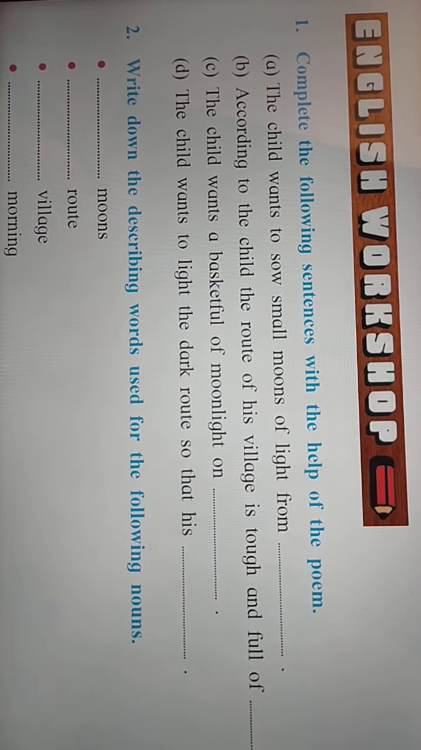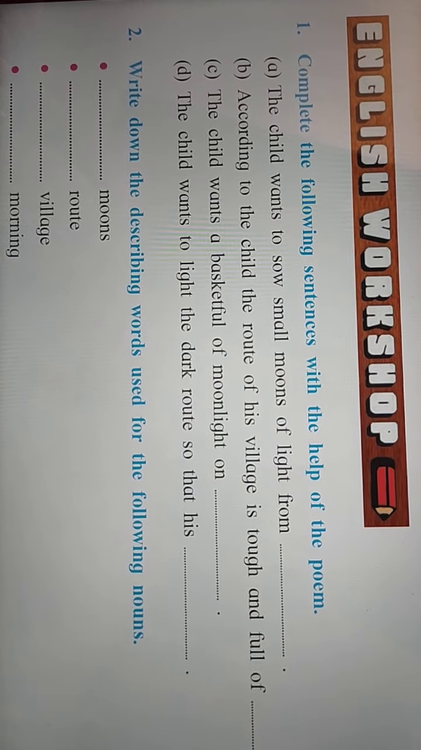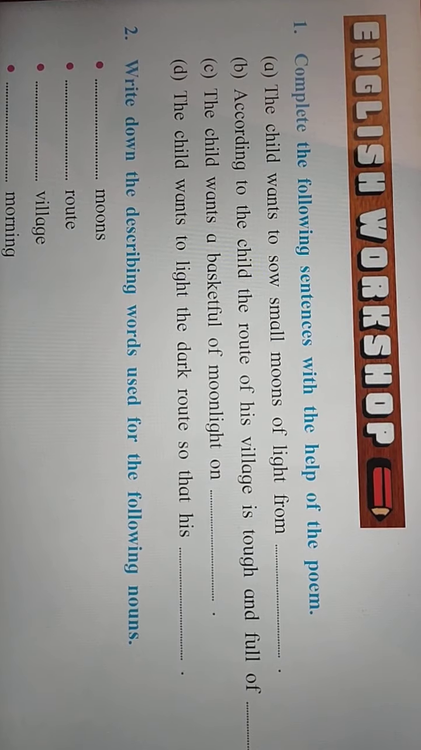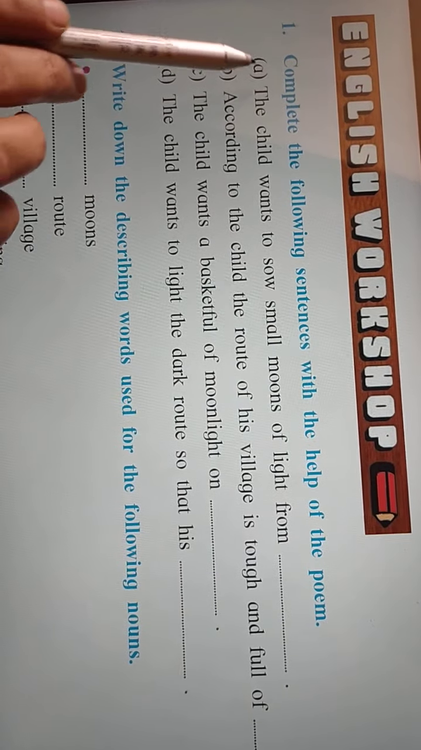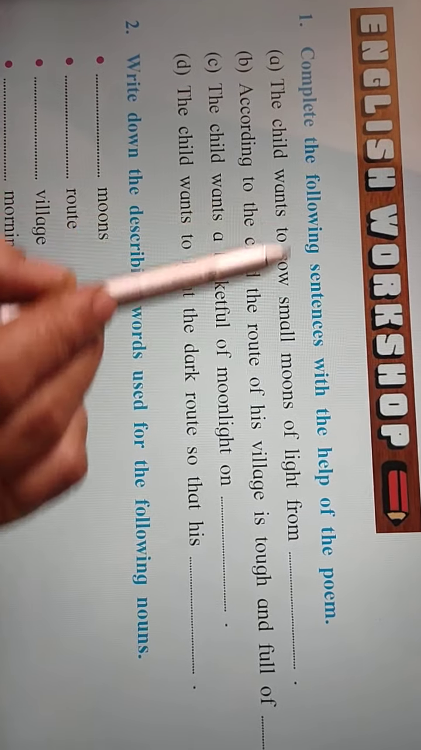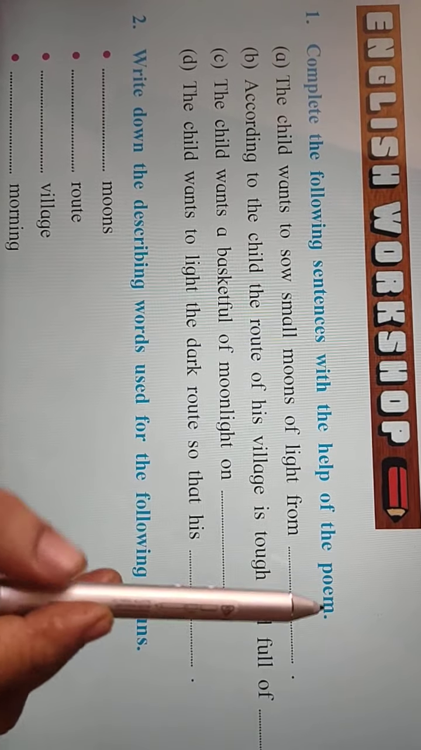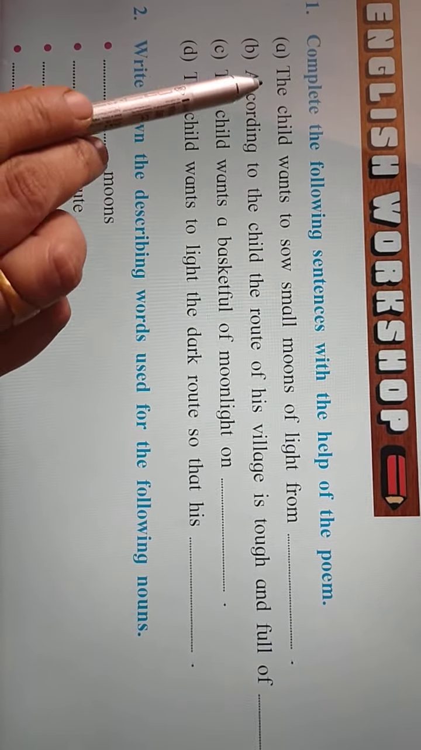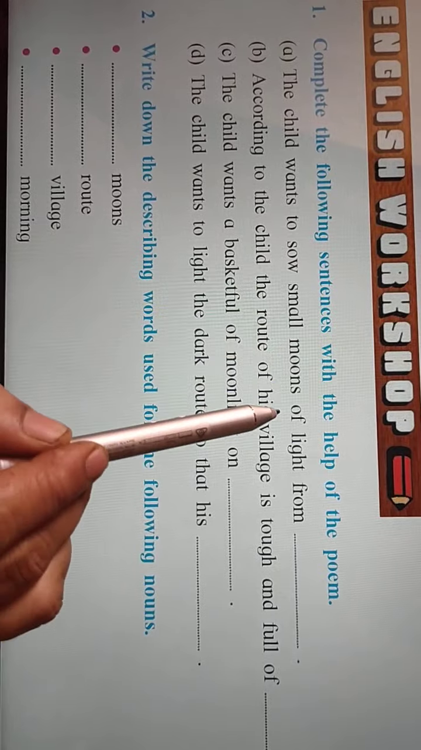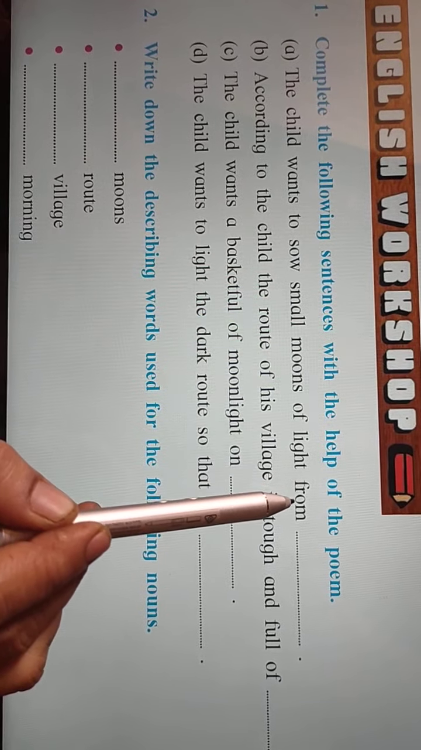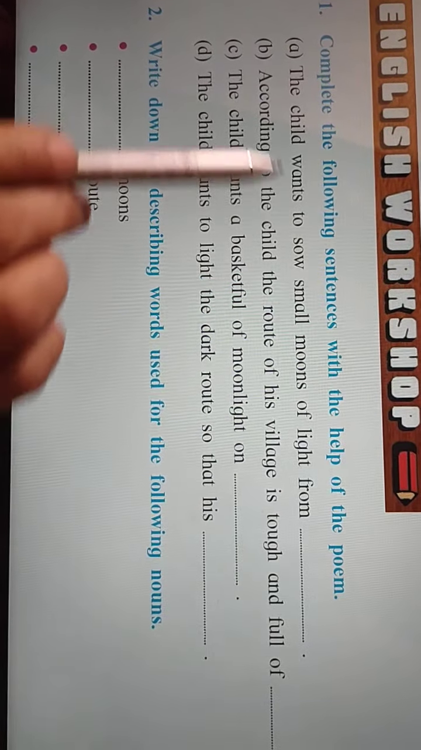Today we are going to solve the activities in English workshop of the poem The Basket Full of Moonlight. The first activity is, complete the following sentences with the help of the poem. First sentence is, the child wants to show small moons of light from the city to his village.